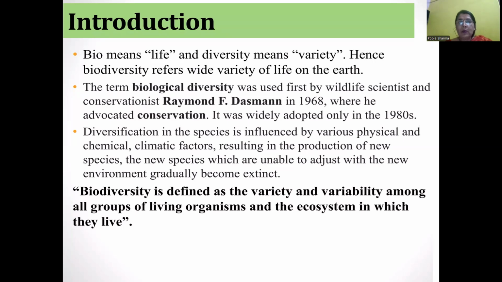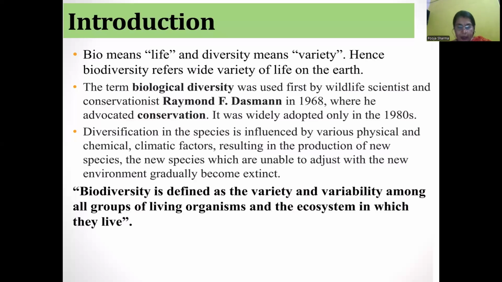The term biological diversity was first used by wildlife scientist and conservationist Raymond Dasmann in 1968, where he advocated conservation. It was widely adopted only in the 1980s. Biodiversity is defined as the variety and variability among all groups of living organisms in the ecosystem in which they live.